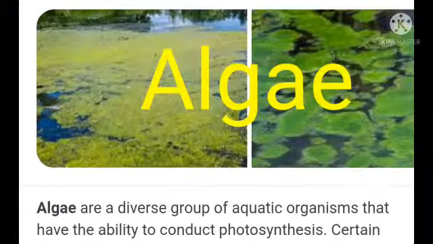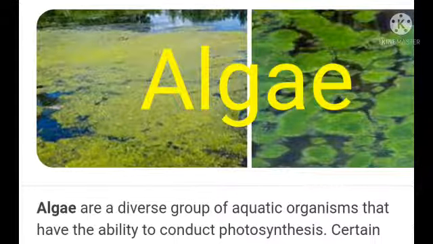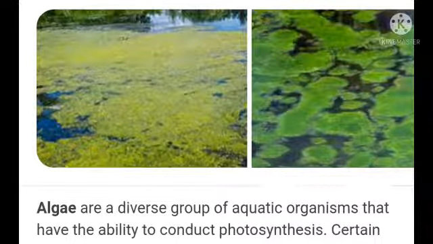Now we are moving toward the next microorganism, that is algae. Algae are a diverse group of aquatic organisms that have the ability to conduct photosynthesis. As you can see in the picture, they can survive on the surface of still water like ponds and lakes.